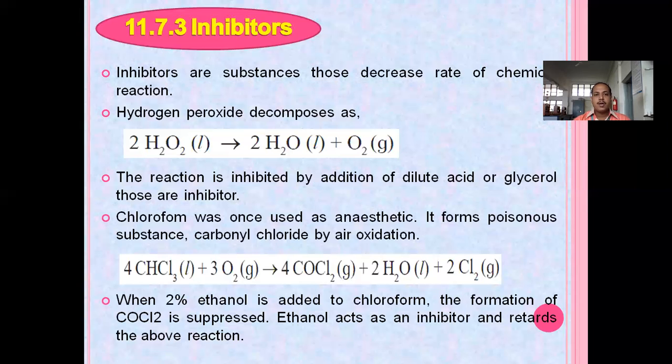When 2% ethanol is added to the chloroform, the formation of COCl2 is suppressed. Ethanol acts as an inhibitor and retards the above reaction.